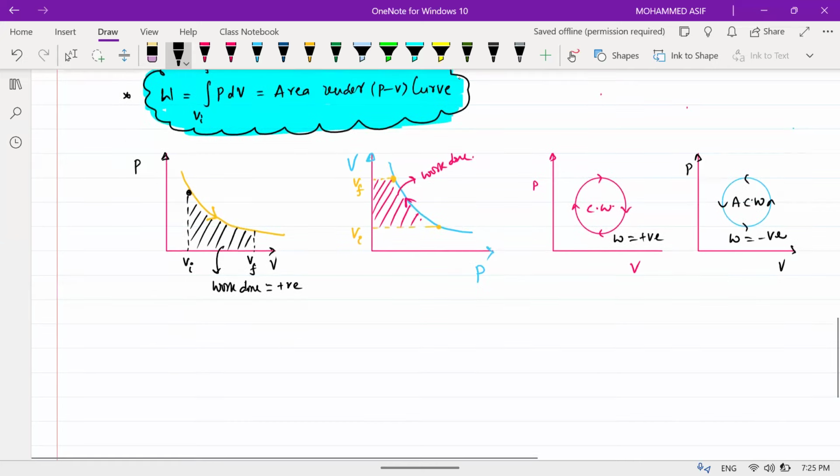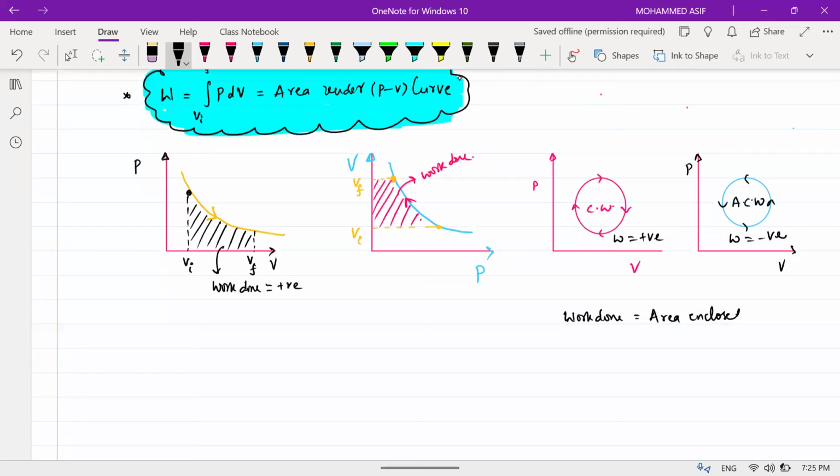Okay. So now in this one, how do you calculate the work done? Work done will be equal to the area enclosed by the cyclic curve. That means W is equal to area of circle, isn't it?